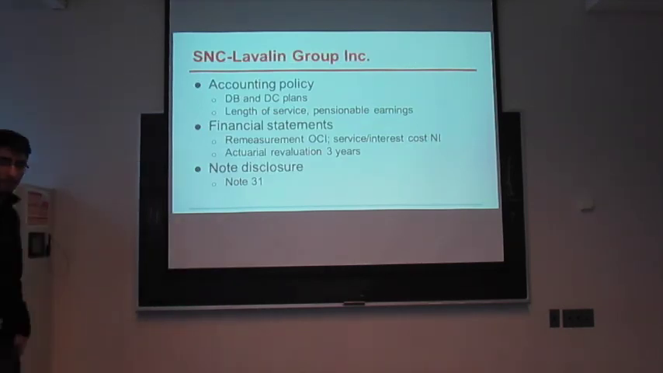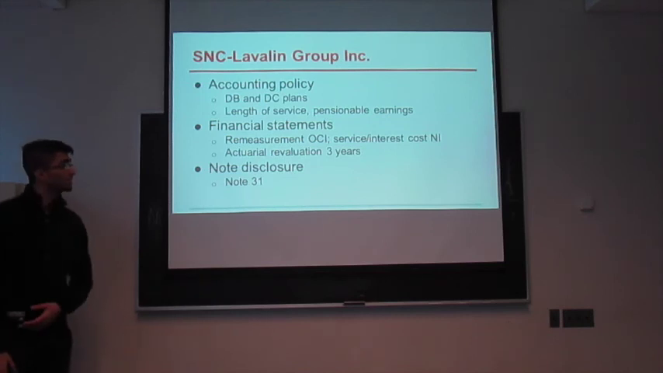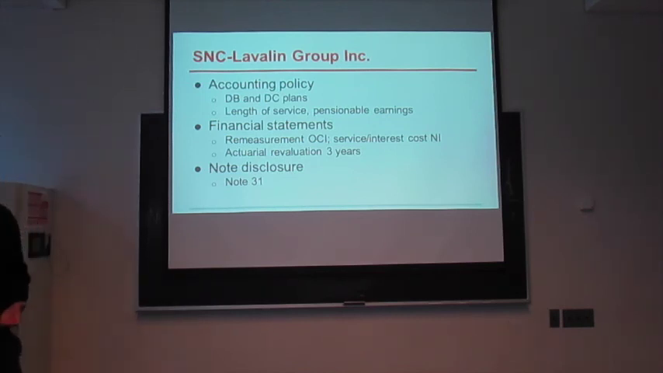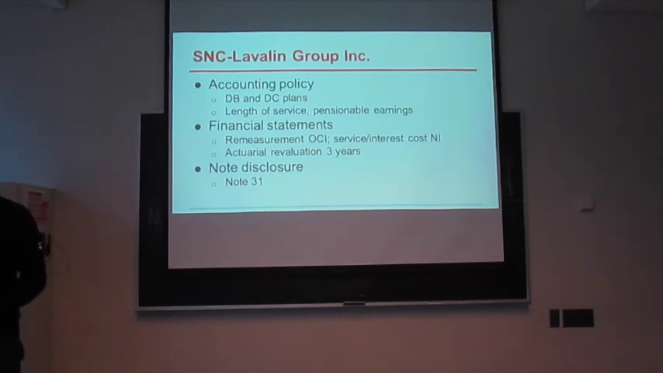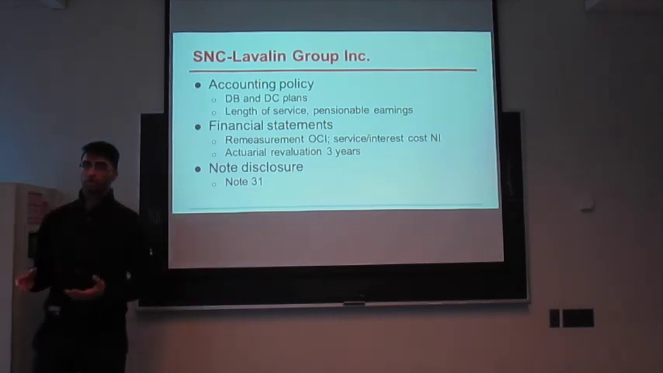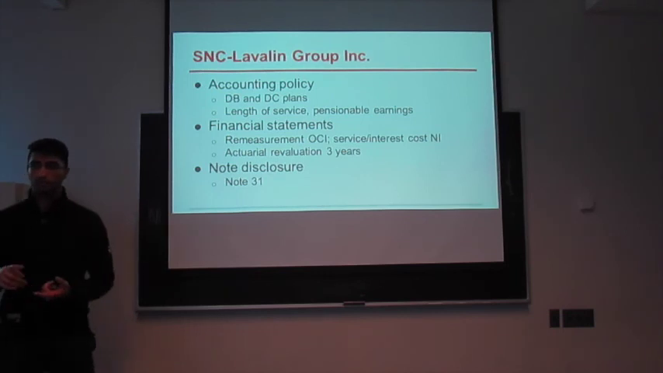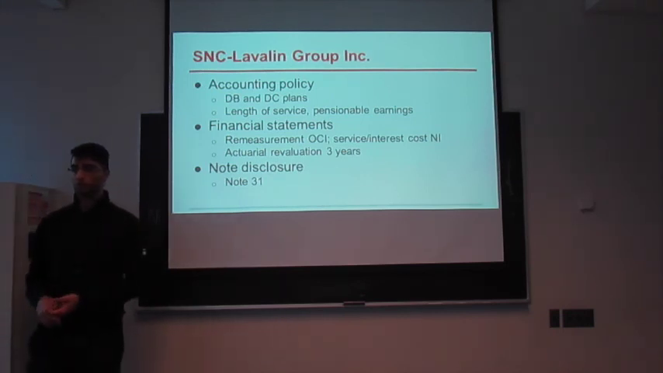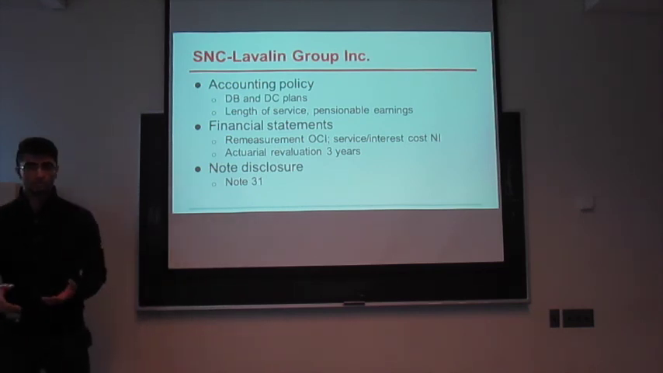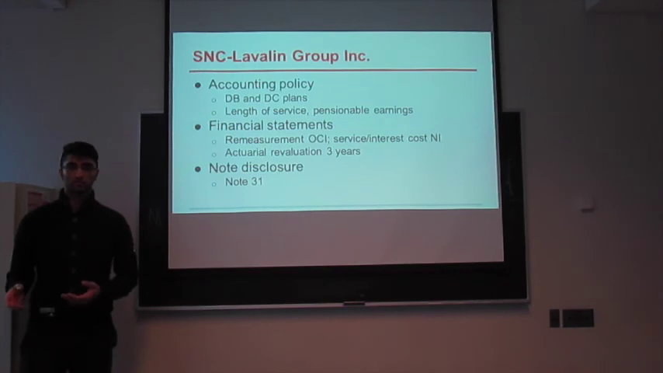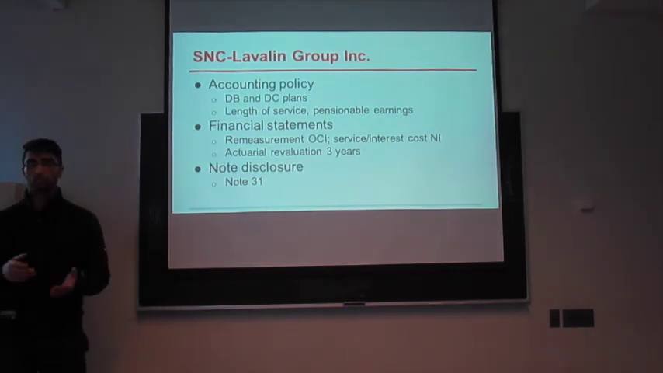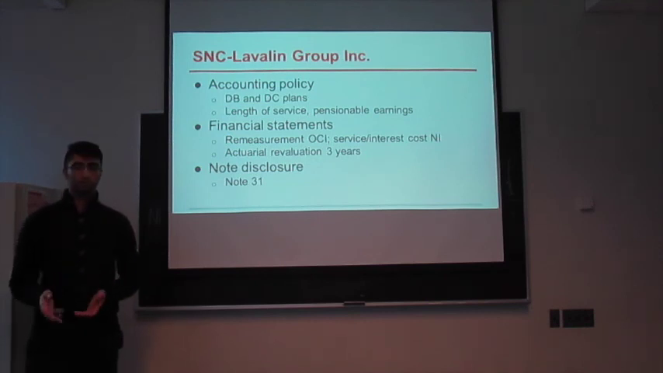The first company we decided to look at was SNC Lavalin. For their pensions, they have both defined benefit and defined contribution plans. The amount they pay their employees is based on how long they work and their pensionable earnings. So the longer they work with the company, the more they get paid. On the financial statements, remeasurements done by the actuary go to OCI, and the service and interest costs hit the income statement. And these actuarial revaluations, which hit OCI, have to be done every 3 years.